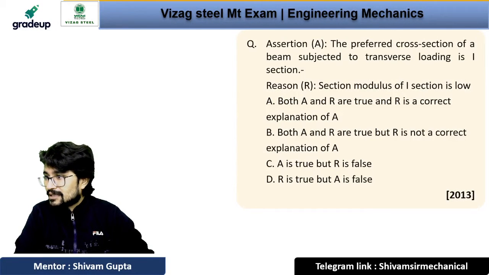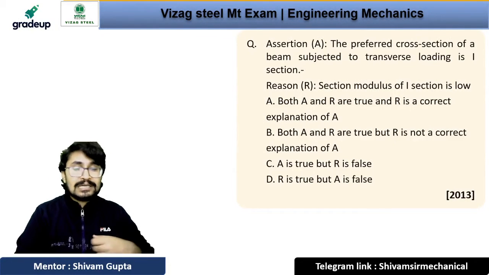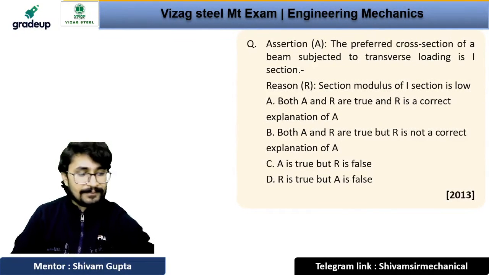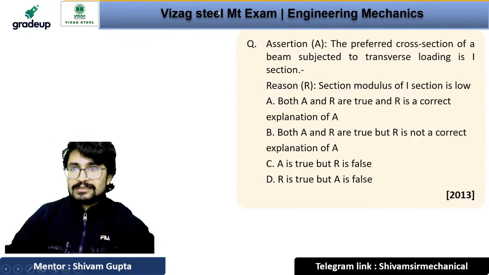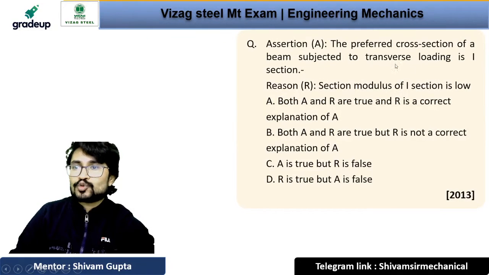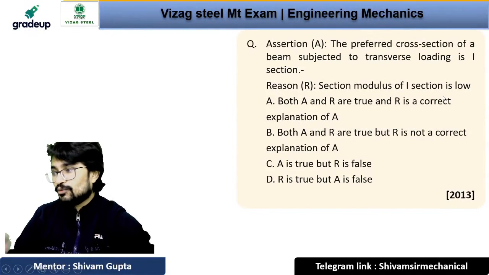Okay, you are giving the answer option number A. What will be the answer for this question? Guys, tell me. Fast, you have to be fast, okay? For the assertion, it is saying that the preferred cross-section area of the beam subjected to transverse loading is I section, and here reason is given that section modulus of I section is low. What will be the answer?